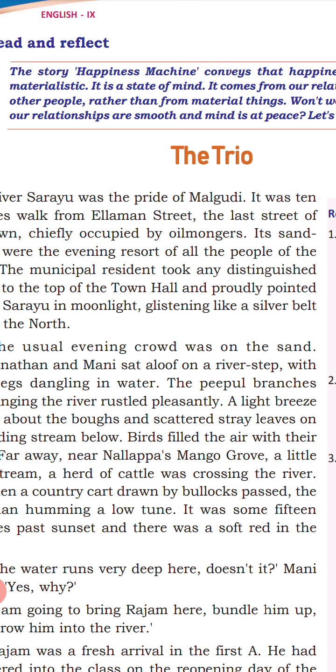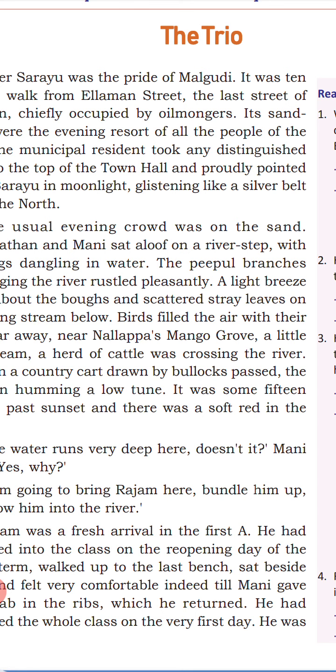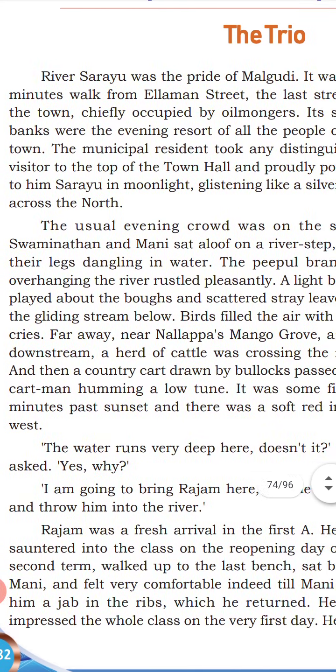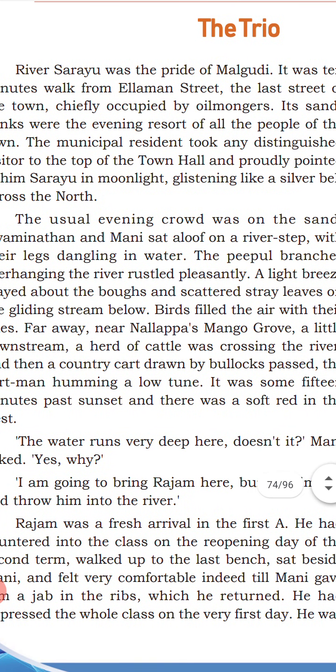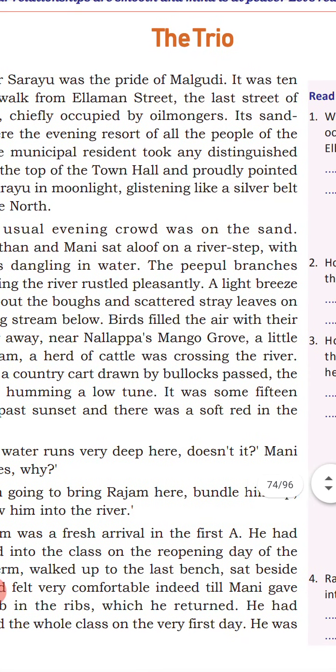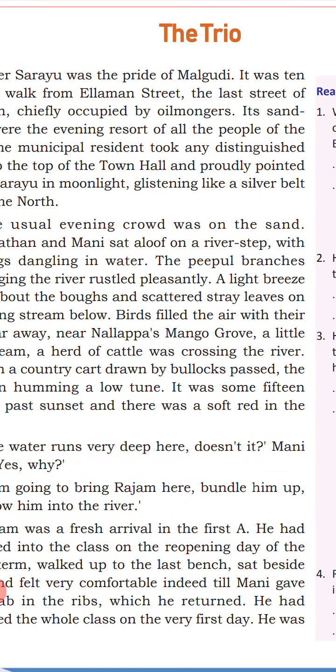So in the night it became very glittering, shiny, like a silver belt across the north. Sarayu's description is mentioned here. Sarayu is a river, beautifully located in Malgudi, and it is glittering, shiny like a silver belt across the north.